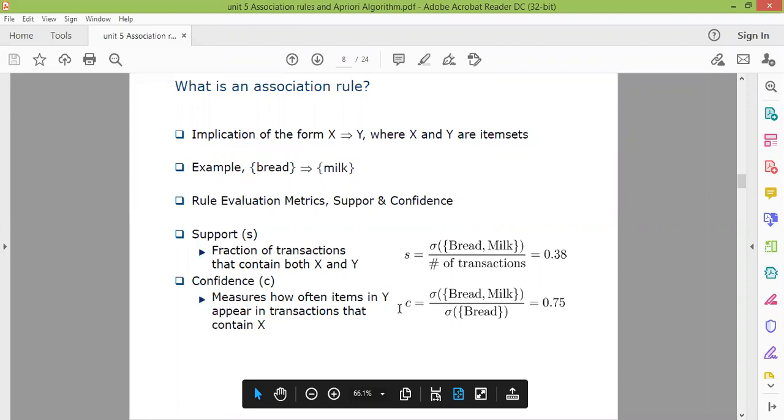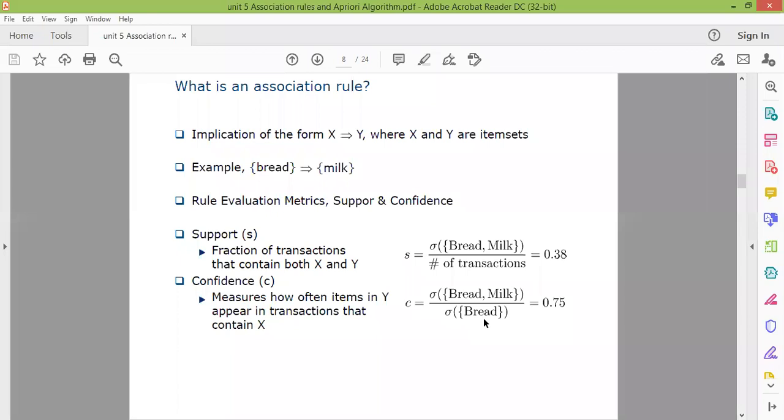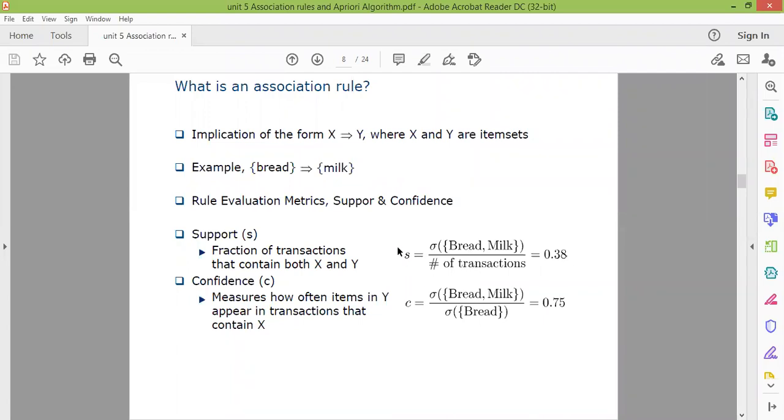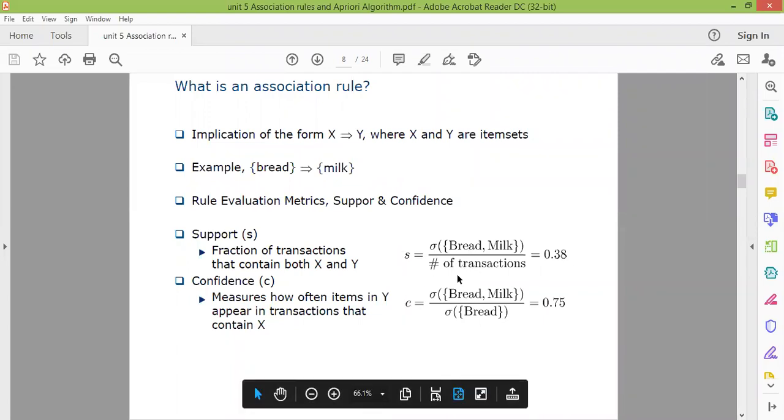To compute the confidence, what do we do? We take the support count of bread and milk. But to calculate the confidence, we divide it by the number of transactions which contain the first one, which contains the X. So there's only one difference in calculating the support and confidence.